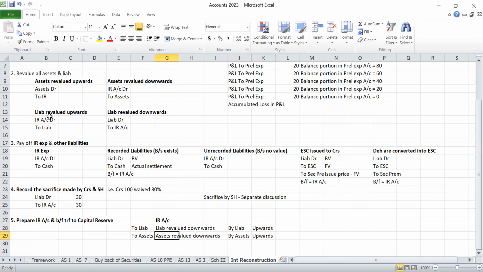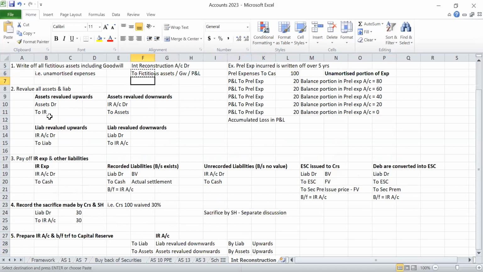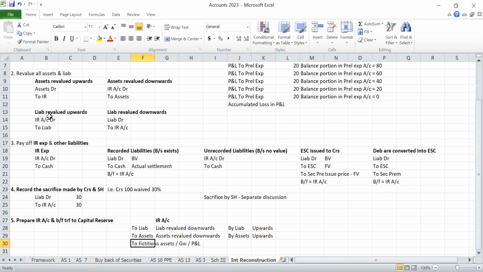Then all the fictitious assets and goodwill I am writing off: to fictitious assets, to goodwill, to P&L. Then I am paying cash for internal reconstruction expenses.